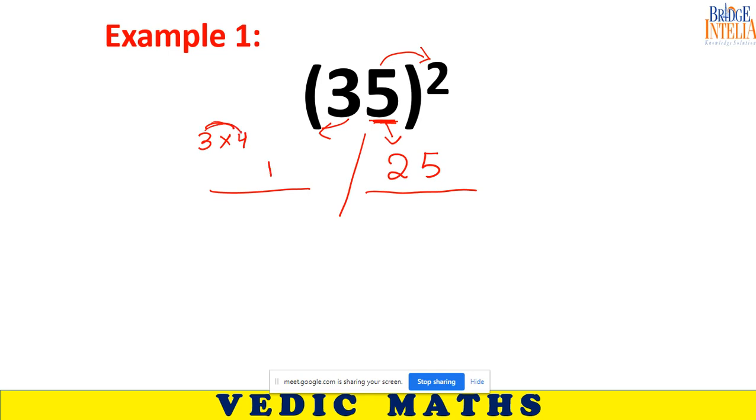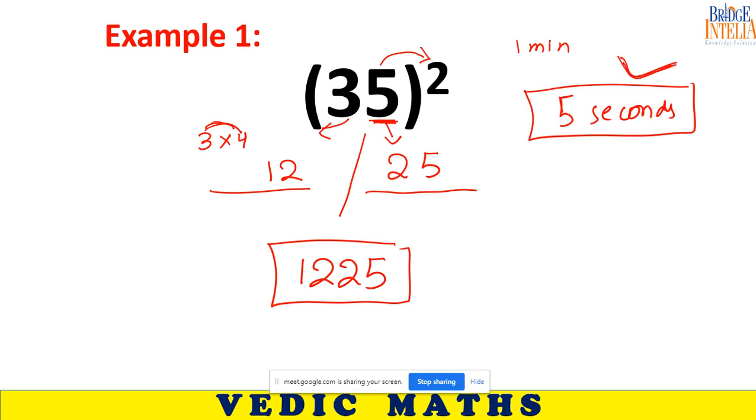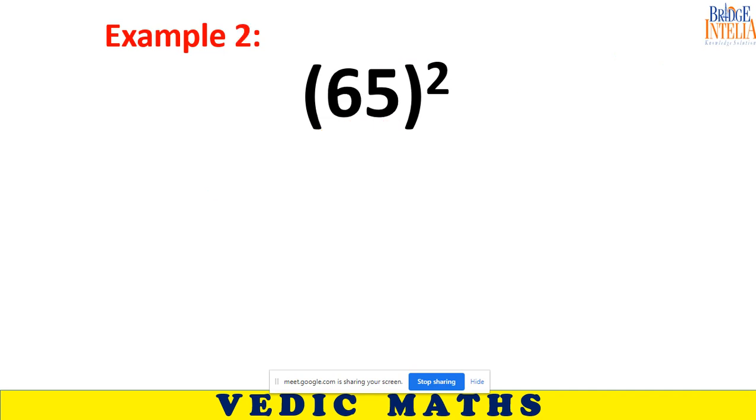So the final answer is 1225. If you do it normally, it will take you 1 minute. But if you use this trick, it should not take you more than 5 seconds. I say 5 seconds. If you are not able to solve this in 5 seconds, then consider yourself as not having learnt Vedic maths. So I am giving you the next question. Challenge. 5 seconds.